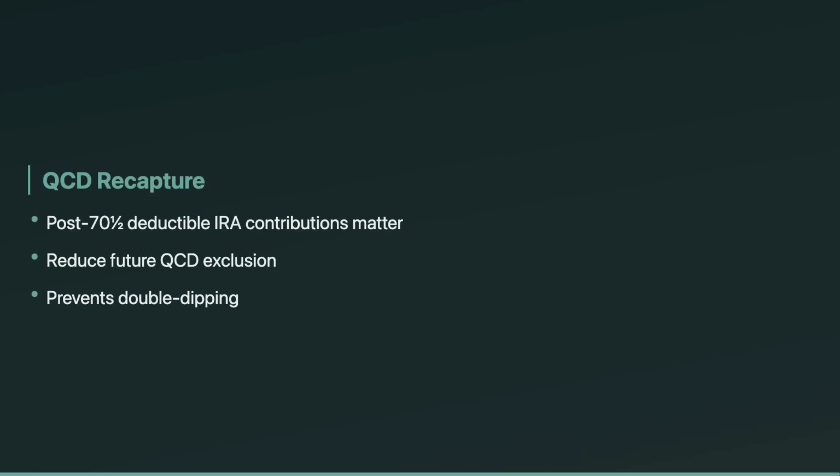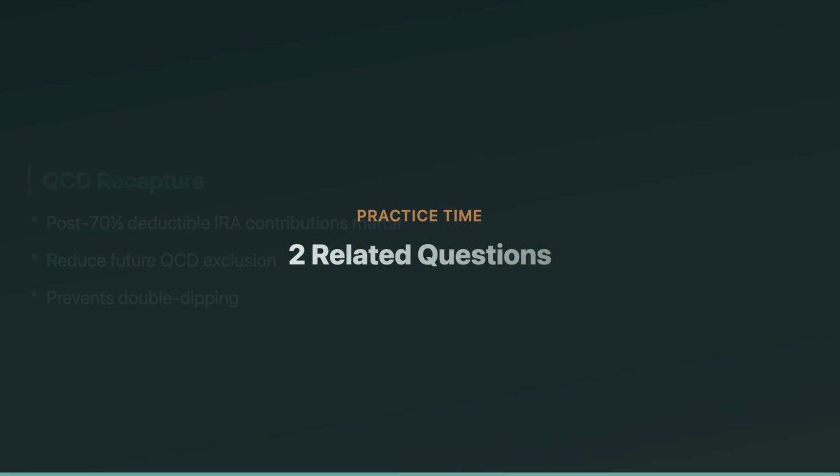Finally, the weird QCD recapture rule. If someone over 70.5 keeps making deductible traditional IRA contributions, they don't get to double dip. Later QCD exclusions are reduced by those post-70.5 deductible contributions, meaning part of the QCD becomes taxable. On the EA exam, this shows up as a trick fact pattern: older worker, still contributing, then trying to do a big QCD.